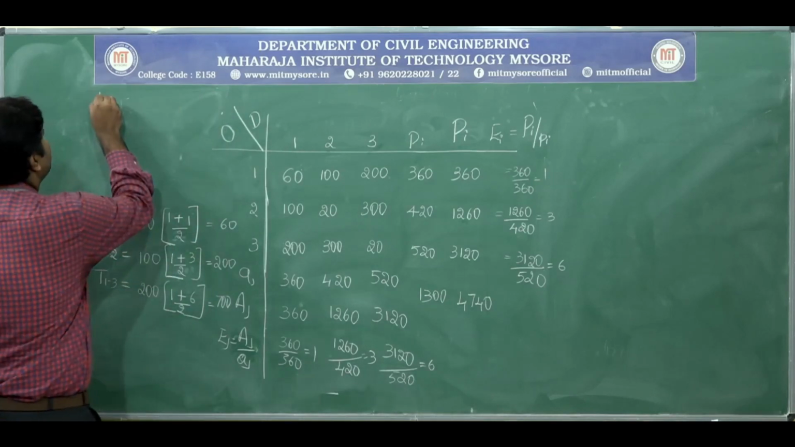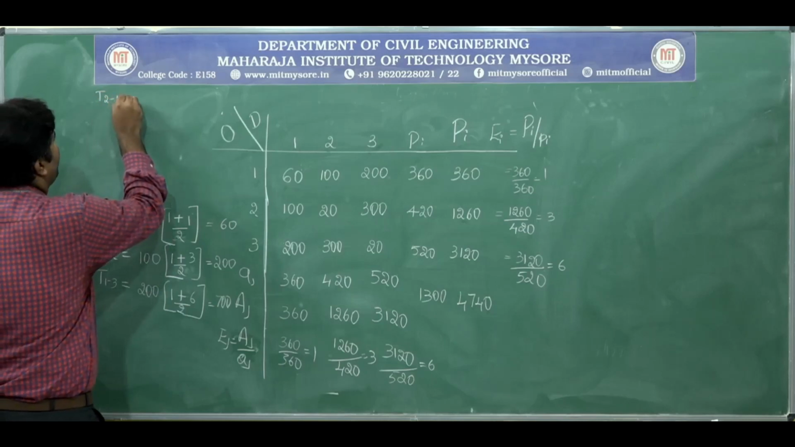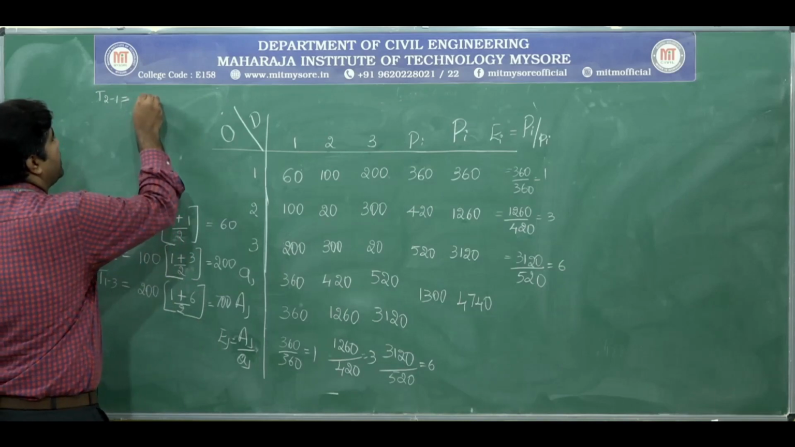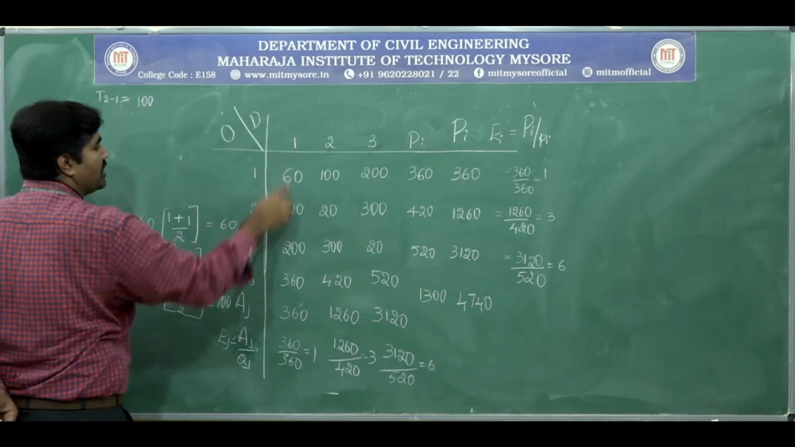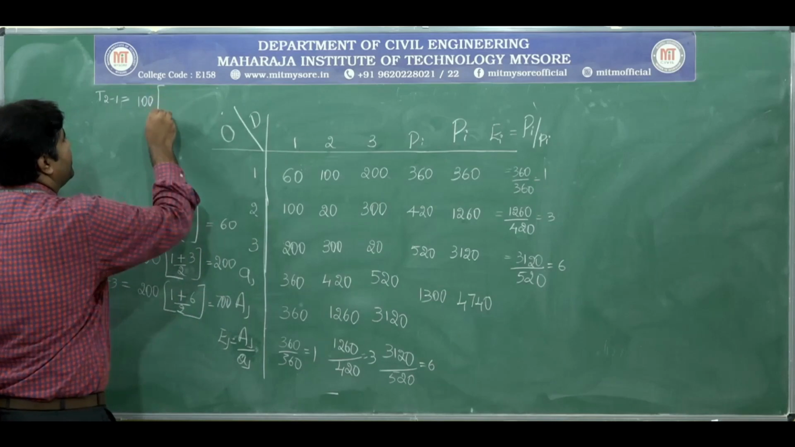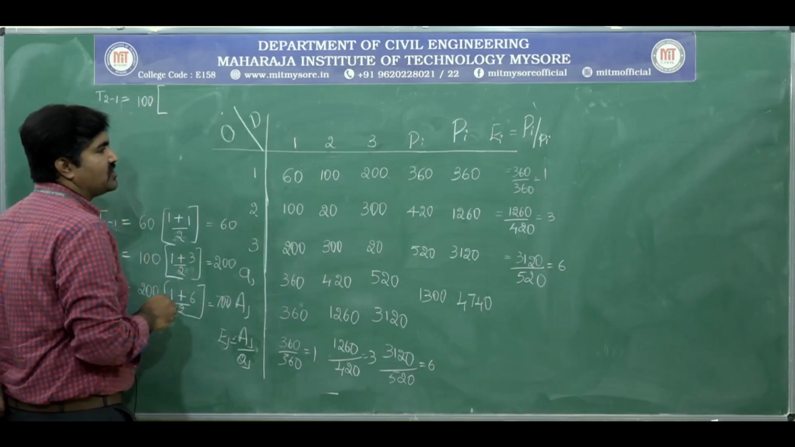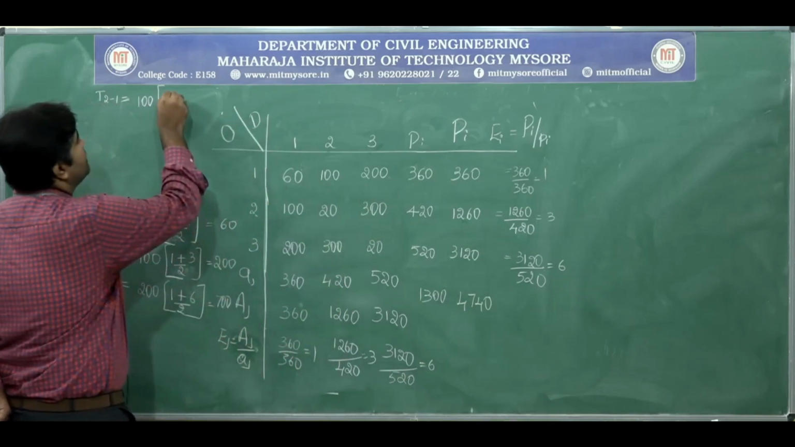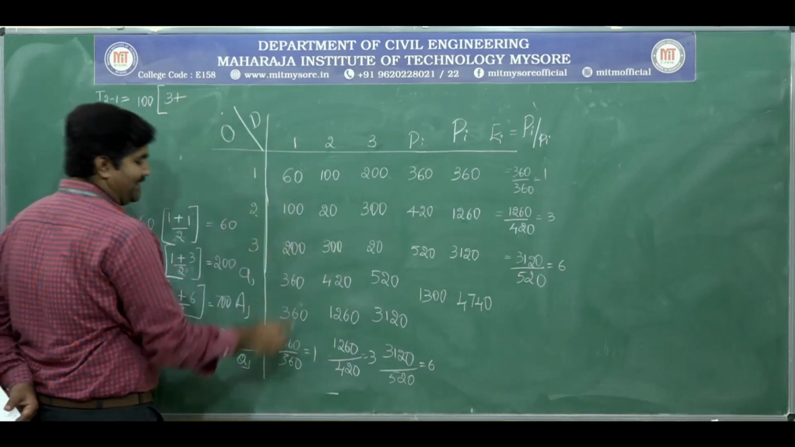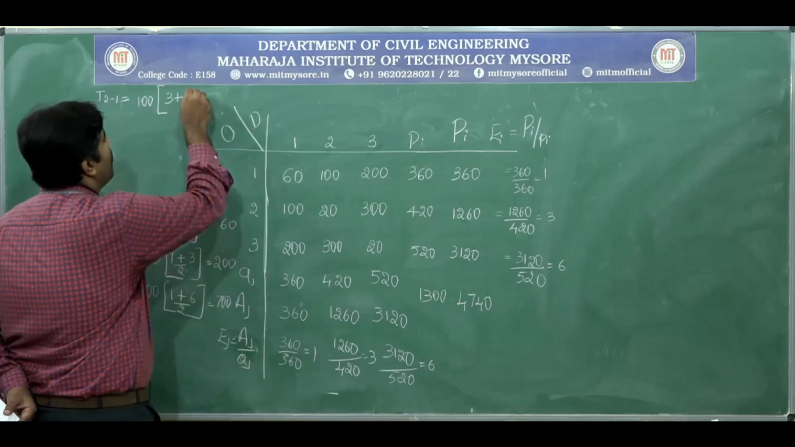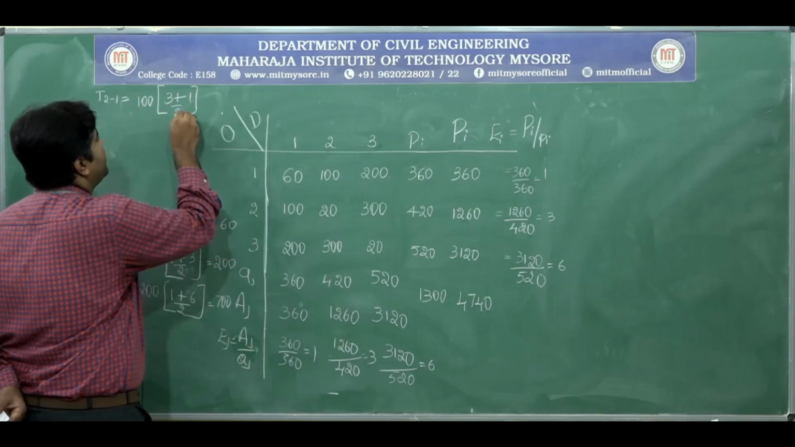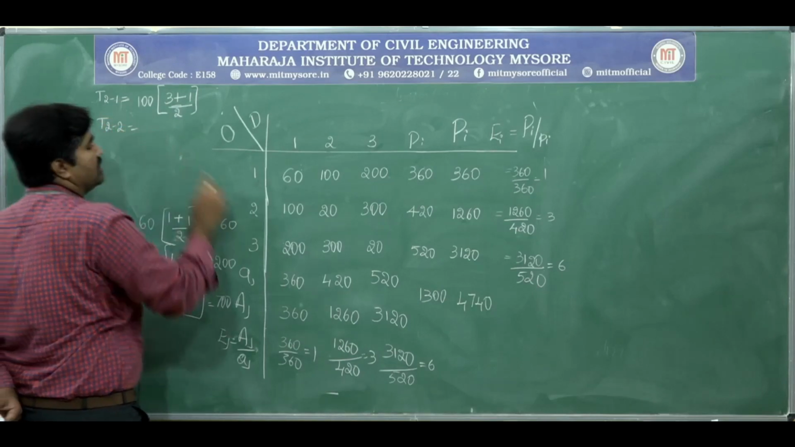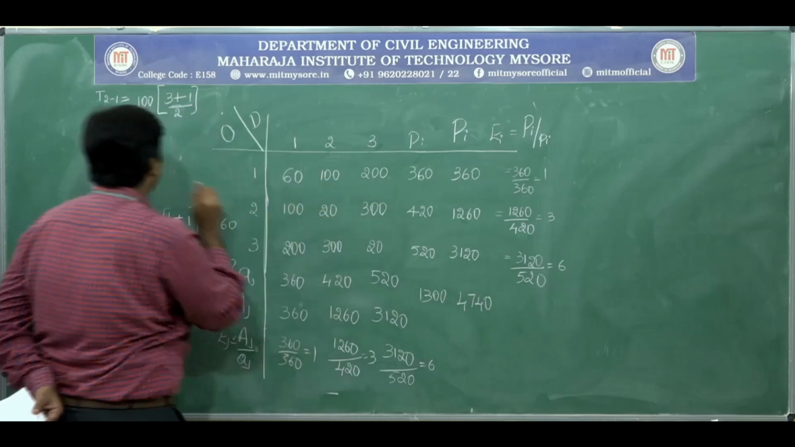For T21, that is 2 to 1, small t I to j is 100. Trips are 100, and we know the growth factor. The origin growth factor is 3 plus the destination growth factor, that is 1, divided by 2. Similarly for 2 to 2, the trips between 2 to 2 is 20.